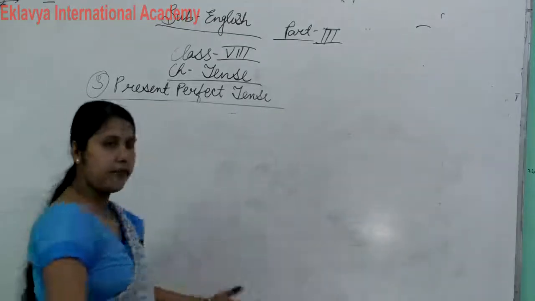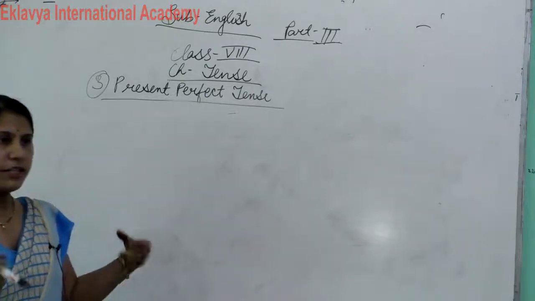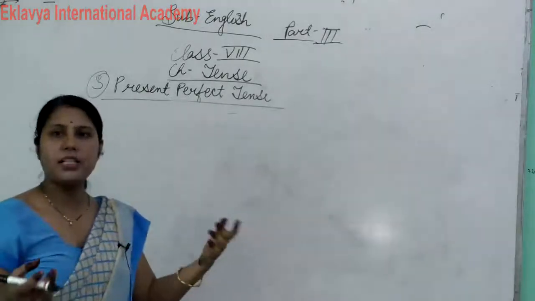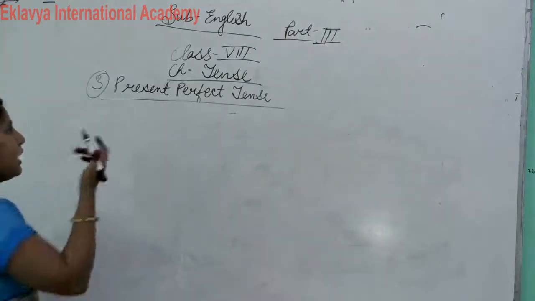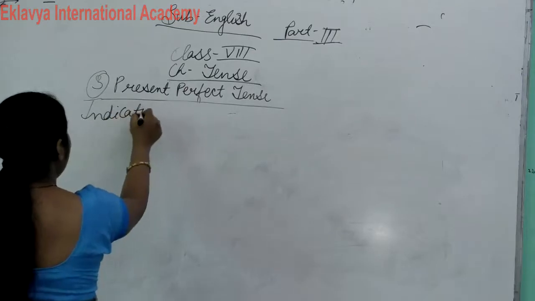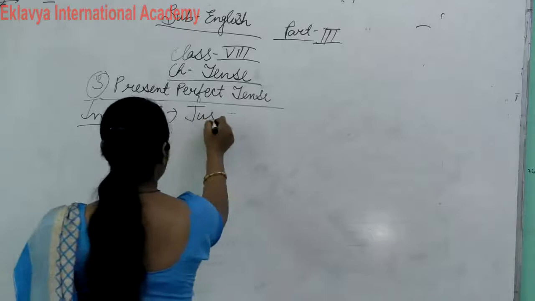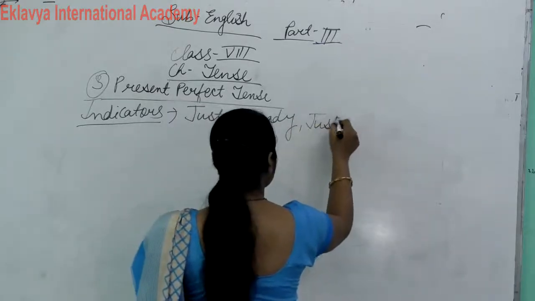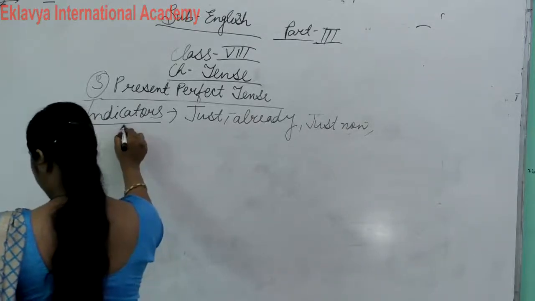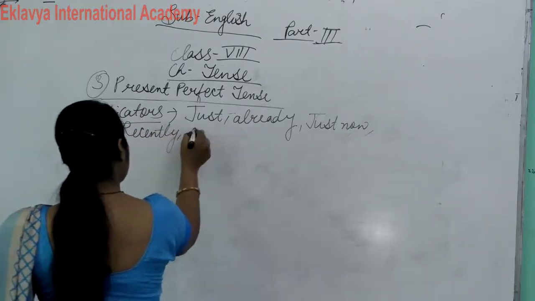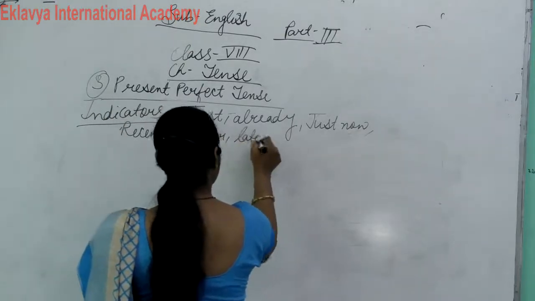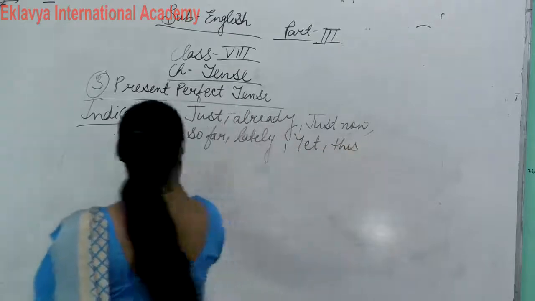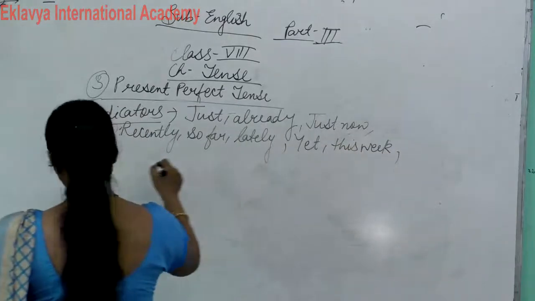For that also we have some indicators, like just, already, just now, recently, so far, lately, yet, this week, and this year.